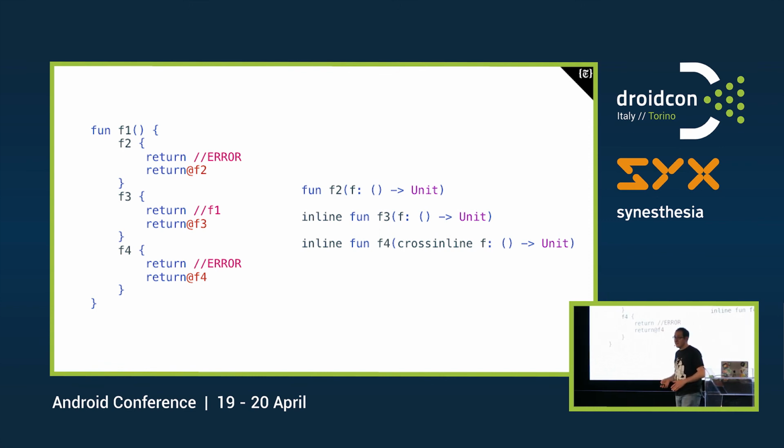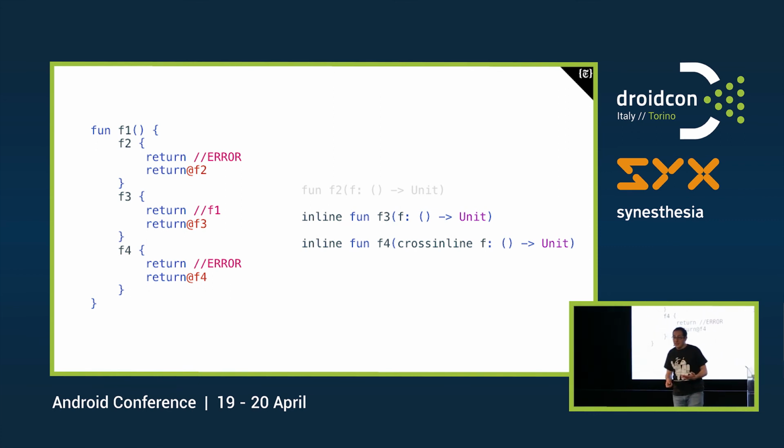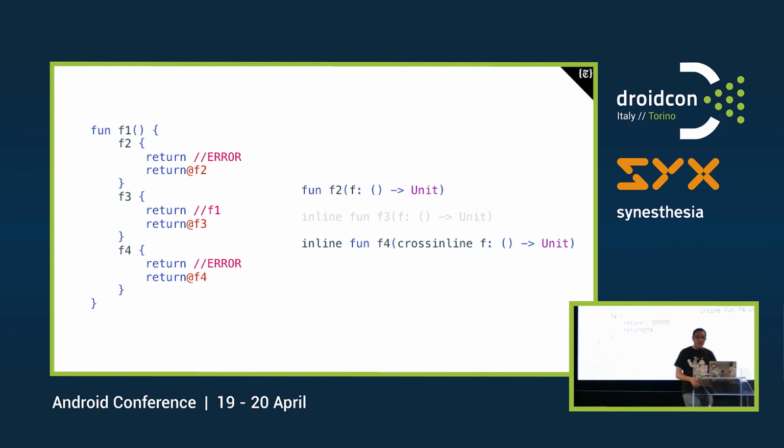Okay? So, to recap it, we have two functions that are not really functions. Their code has been inlined in the enclosing function. And then we have other two functions that can only return locally.